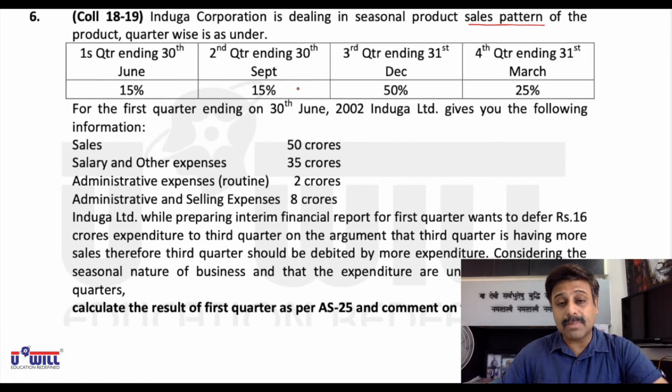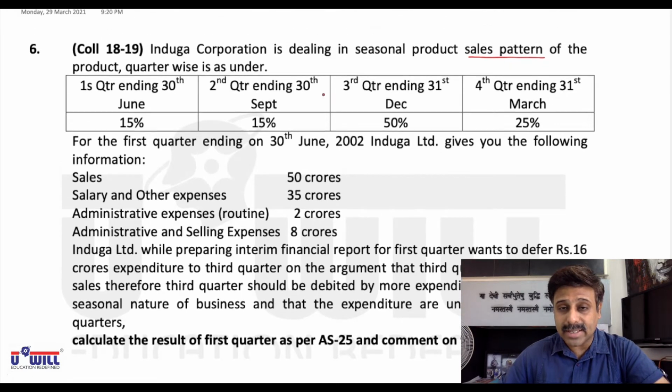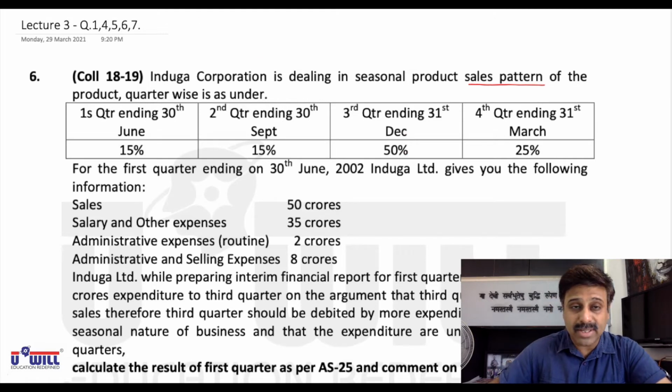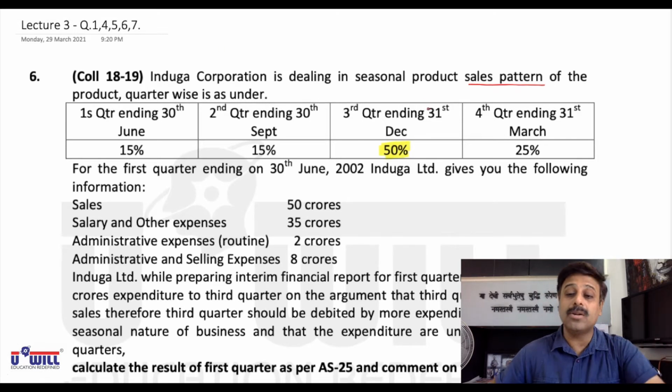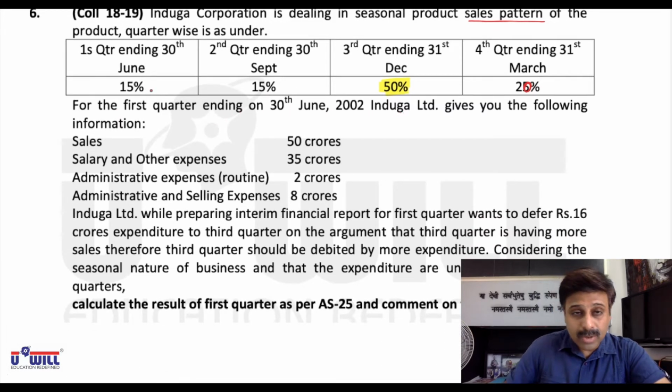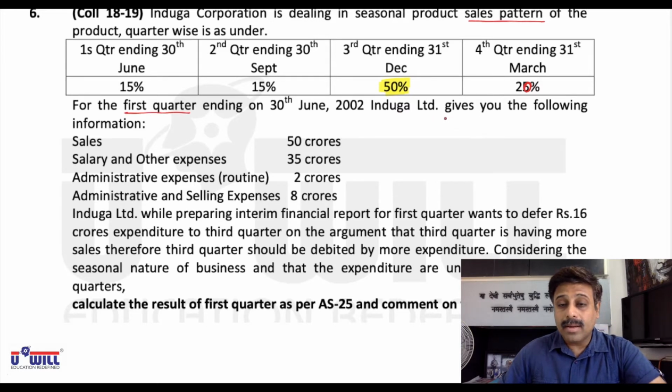Second quarter ending 30th September, 15% of sales of the whole year takes place. Third quarter ending 31st December, 50% of sales of the whole year takes place. Majority of sales take place in this particular quarter. And in the fourth quarter, 25% of sales take place. Now 15 and 15 is 30, and 50 makes 80, so it must be 20% in that case. We get 20%.